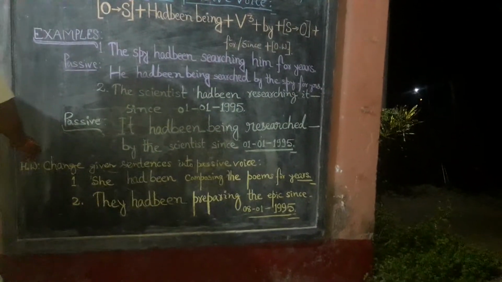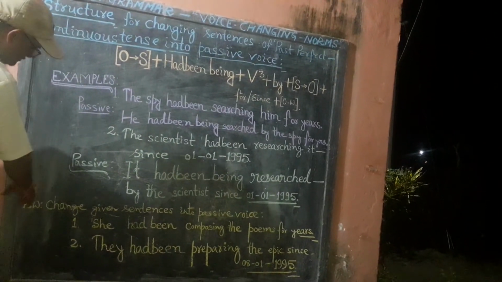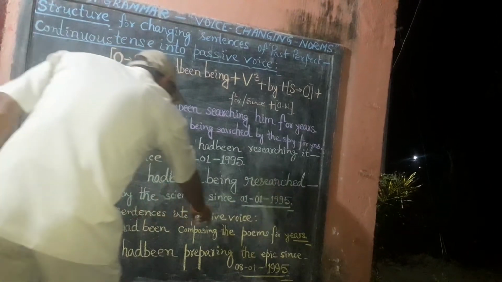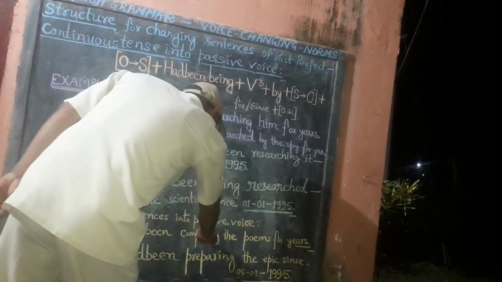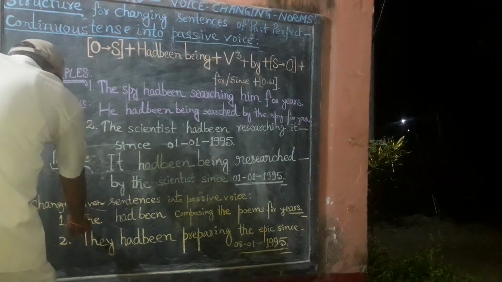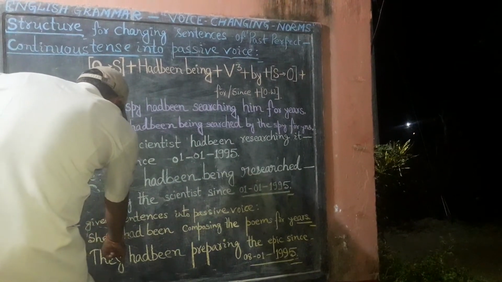Now we can learn more by practicing this given homework. So change given sentence into passive voice. She had been composing the poems for years. Second homework is to change this given line.